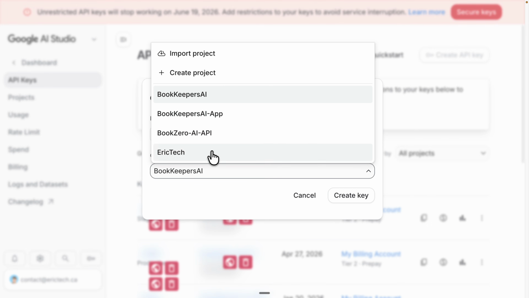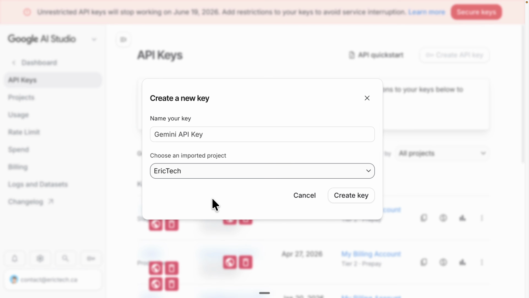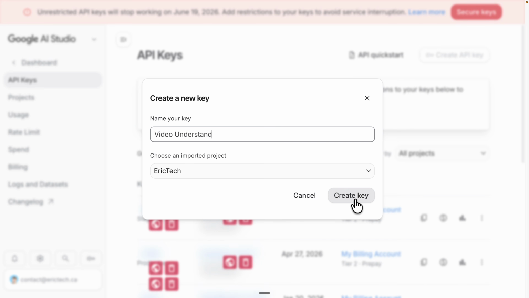And in terms of project, simply create a new project if you haven't created a project yet. So I'm going to choose my project here called Eric Tech, and just give it a name. This time it's going to be video understand, right? And we're just going to create a key.